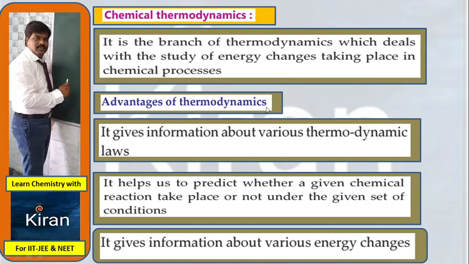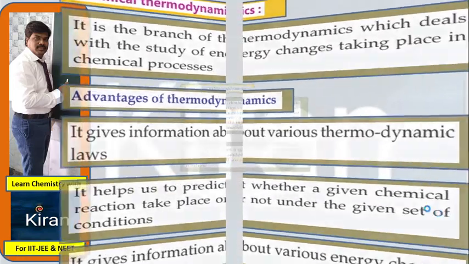Advantages of thermodynamics. It gives information about various thermodynamic laws. It helps us to predict whether a given chemical reaction takes place or not under the given set of conditions. It gives information about the various energy changes.